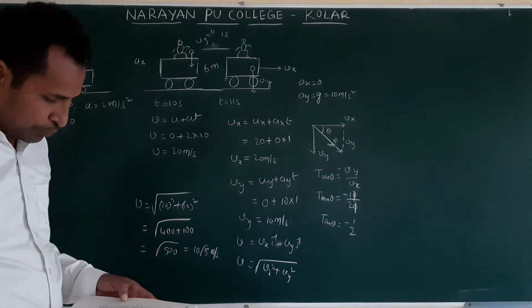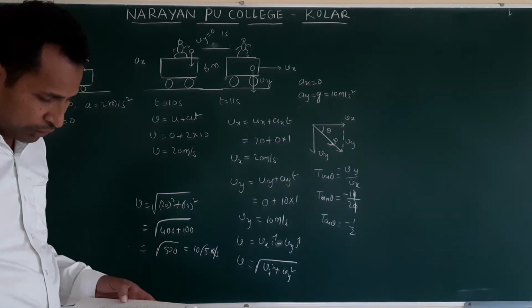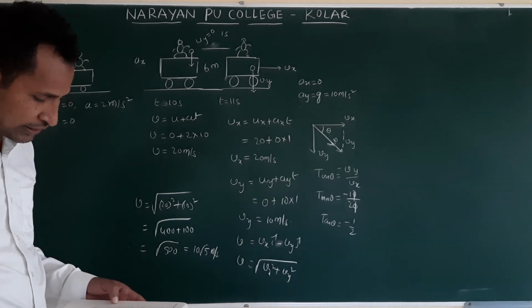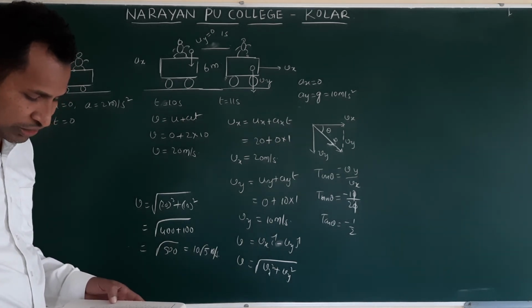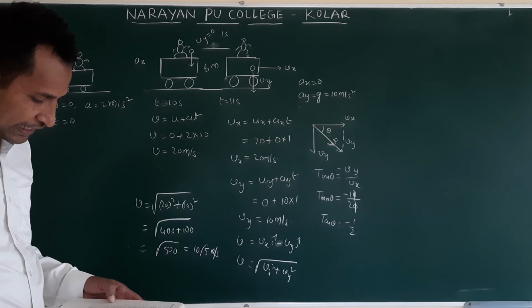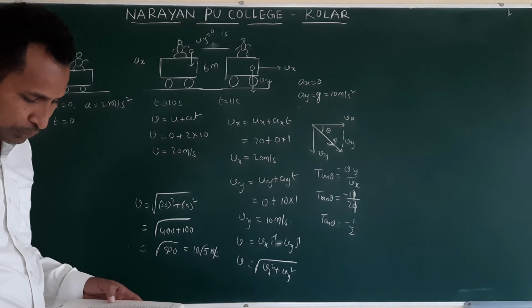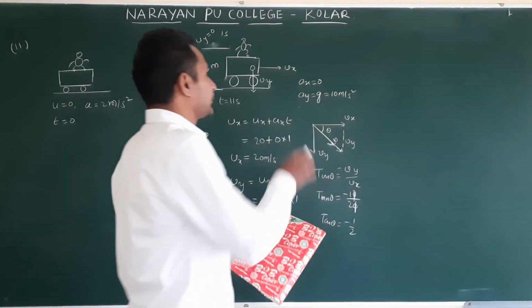Next, 12. A bob of mass 0.1 kg is hung from the ceiling of a room by a string 2 meters long. It is set in oscillation. The speed of the bob at the mean position is 1 meter per second. What is the trajectory of the bob if the string is cut when the bob is at one of the extreme positions or at its mean position?